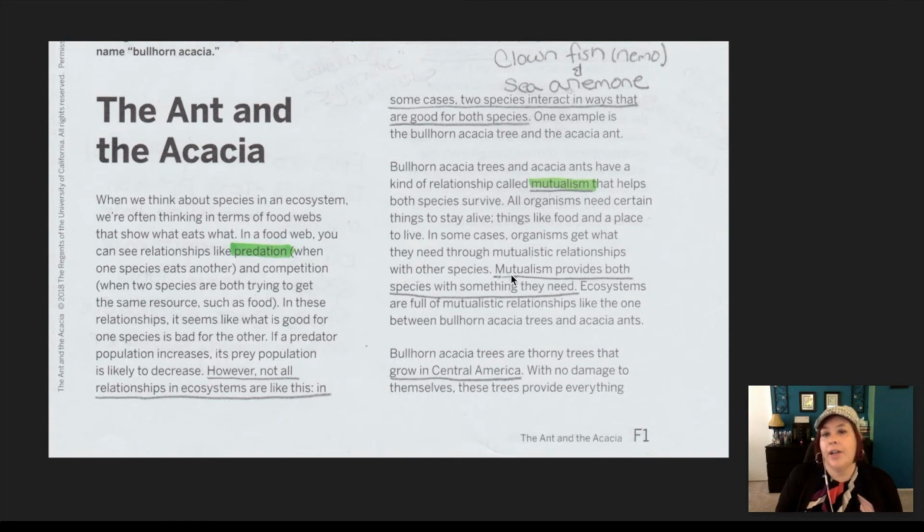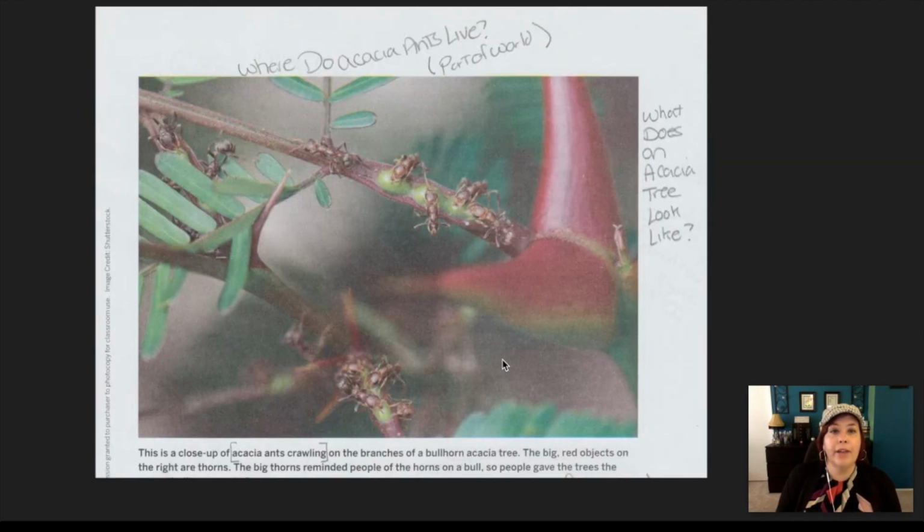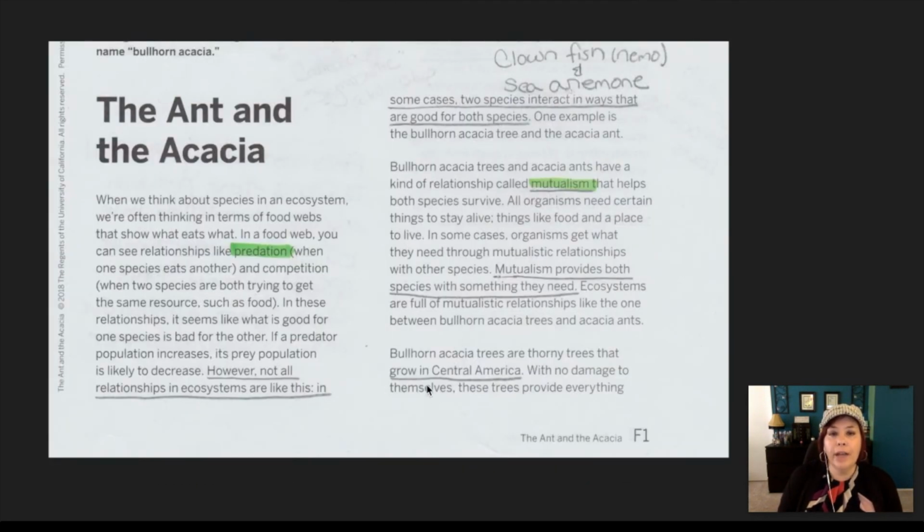I wanted to make sure that I underlined my definition of mutualism. So mutualism provides both species something they need. And I found an answer to one of my questions from before. So remember I asked, where do acacia ants live? In what part of the world? Well, I found out that the bullhorn acacia trees, they're thorny trees that grow in Central America. So the reading was actually able to answer one of my questions.